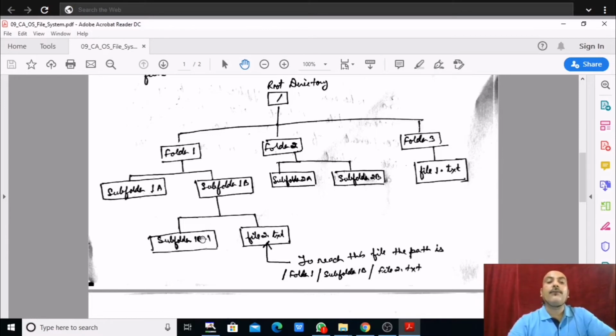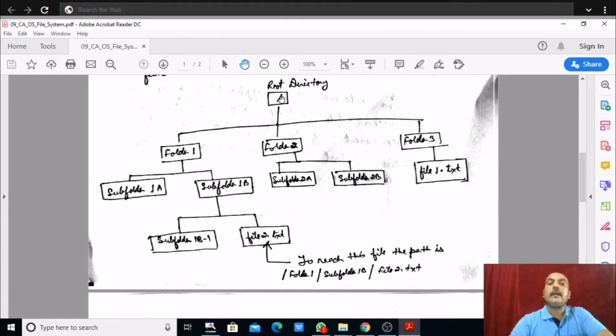Then it will be asked about any point, for example, to access file2.txt, to access file1.txt, or to access subfolder 1b1, right? What will be the path, the specific path? So you need to find out the path starting from the root directory. Okay, so if it is asked for file2.txt, then start with the root directory.